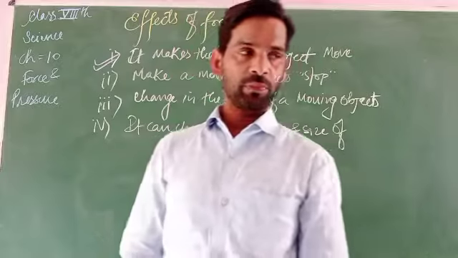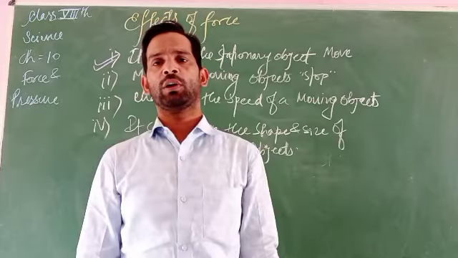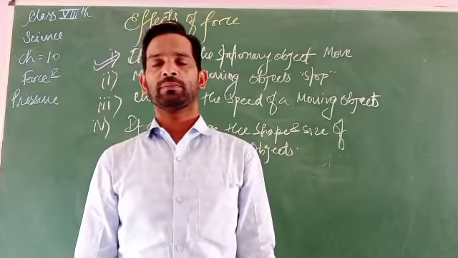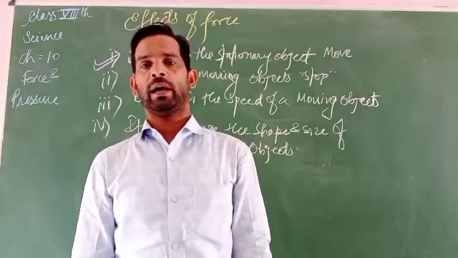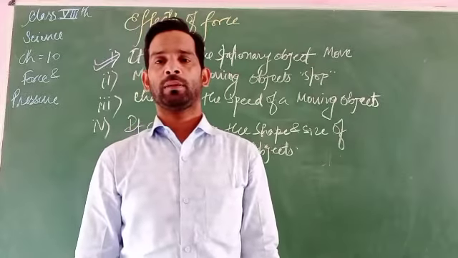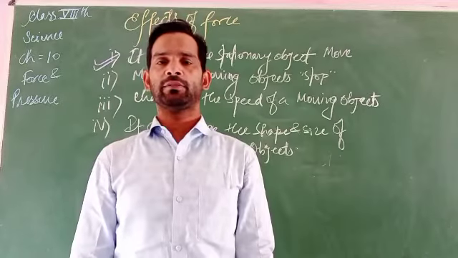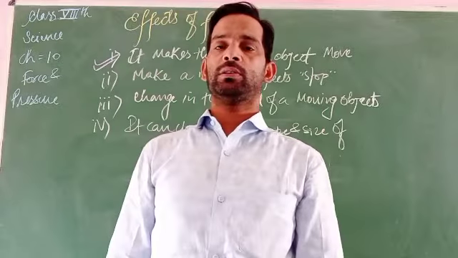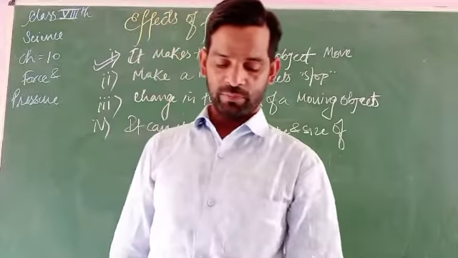Next is when we try to stop a moving object by applying forces as well. Suppose a person is coming towards me and I apply enough force, I can stop the moving object. This is because of the force applied on it.